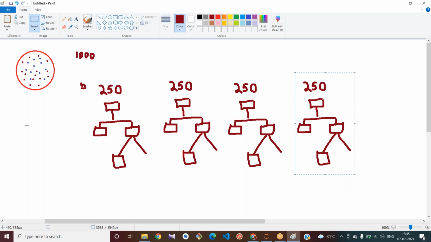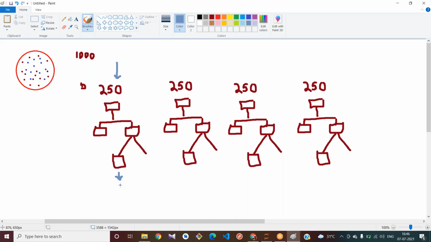If I give one new data to predict, what does it do? It passes the value through this decision tree. This decision tree will give me some output based on the training data that it has been trained on, right?